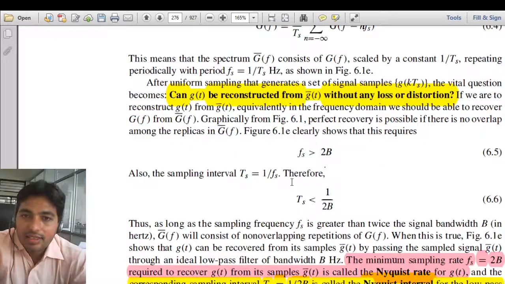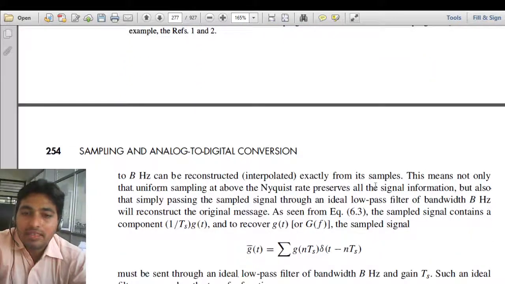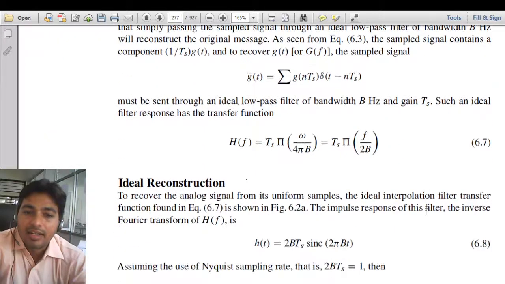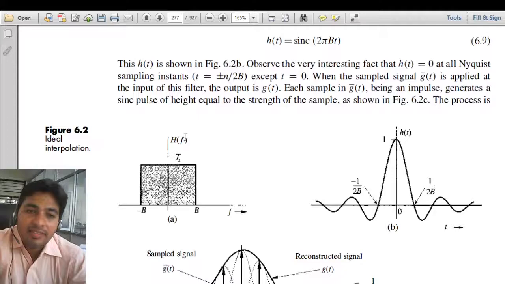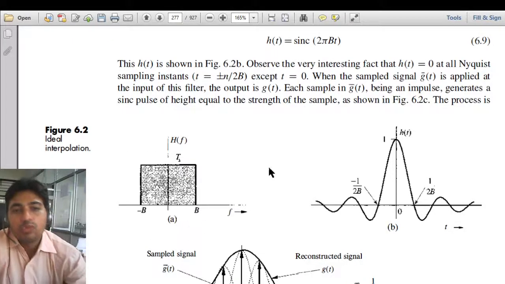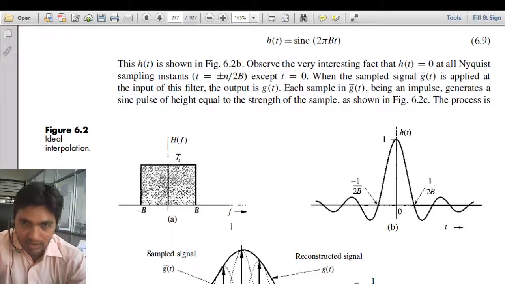So in order to reconstruct the signal, we pass the sampled signal through a low pass filter. The response of a low pass filter, we know, will be like this. This is called the brick wall response, the ideal response of a filter, whose bandwidth is from -B to B. So we have a low pass filter whose response is like a step signal from -B to B, and we pass our signal through it.